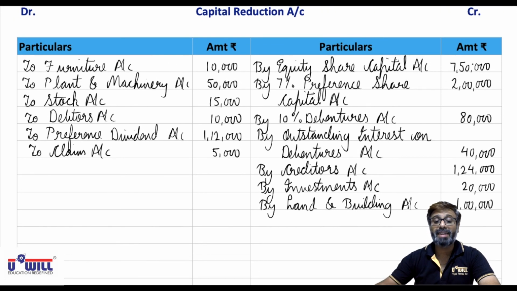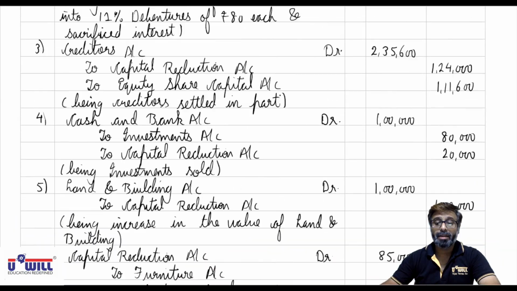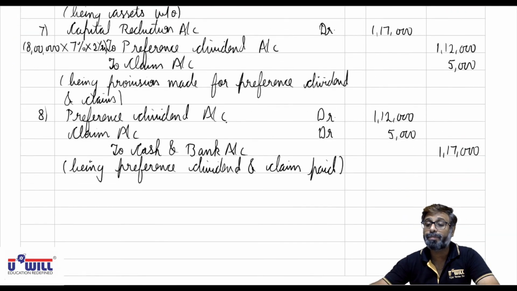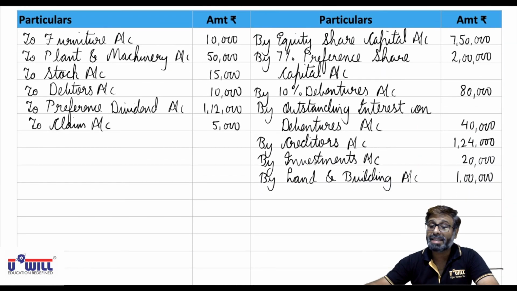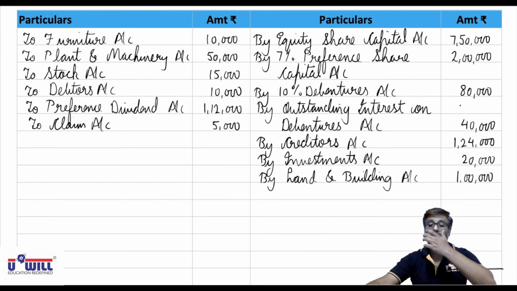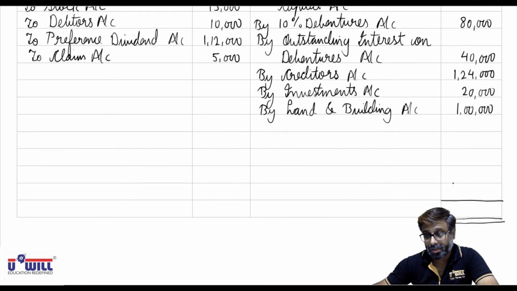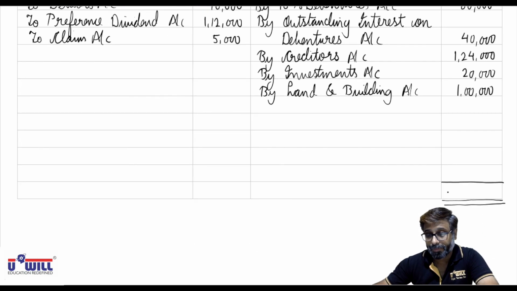It's given as far as possible, so if we have less amount then we'll write off less only. But generally the amounts are more, and we always transfer the balancing surplus to capital reserve, though not always necessary. So first do the total of the credit side. 7,50,000 plus 2 lakhs 950, plus 80, 1030, plus 40, 1070, plus 124, 1194, plus 20, 1214, plus 1, 13 lakh 14,000. All of you do the total of the credit side.